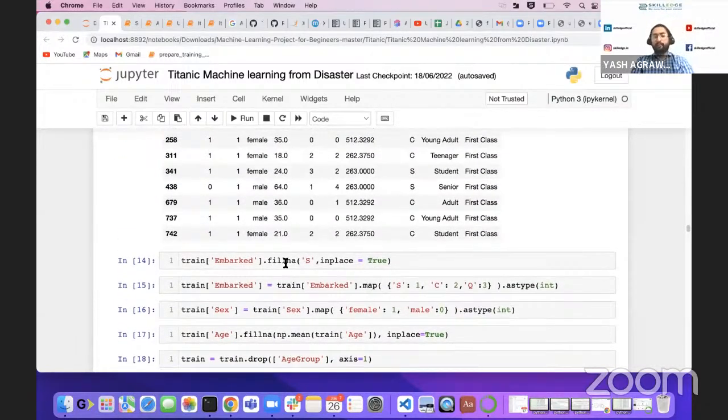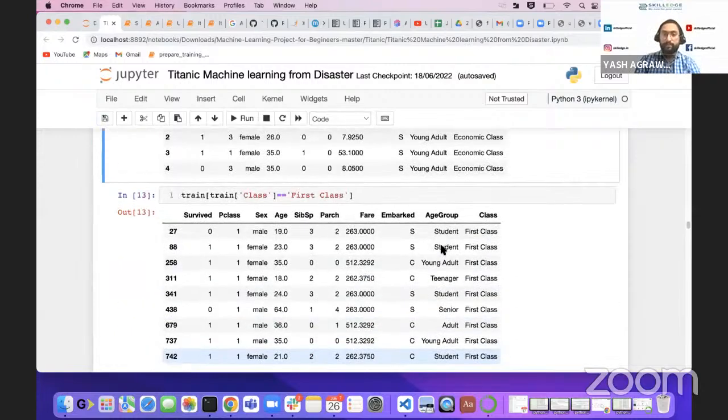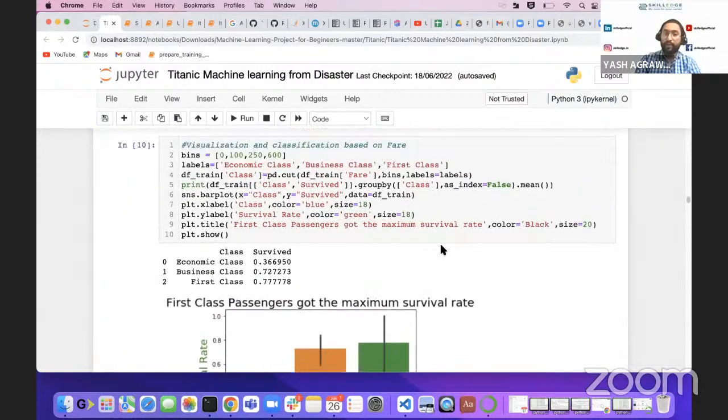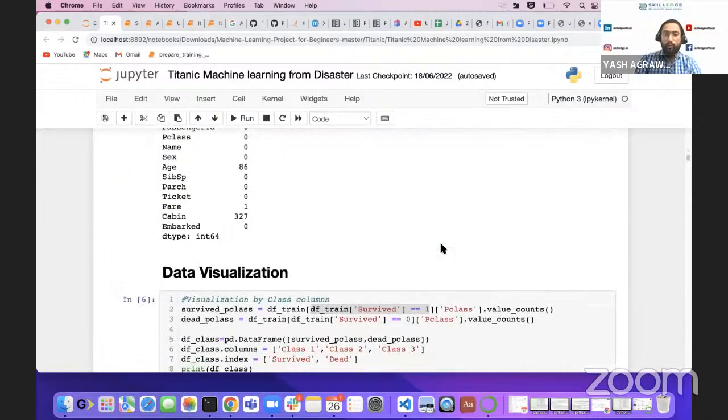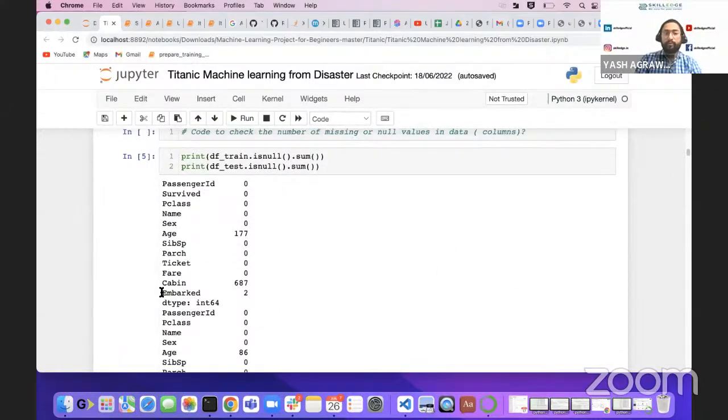Now we will fill the embarked values with S. Why are we filling those values, and why are we not deleting or dropping them? As you can see over here, only two values were missing, so it's not a good idea to remove them.